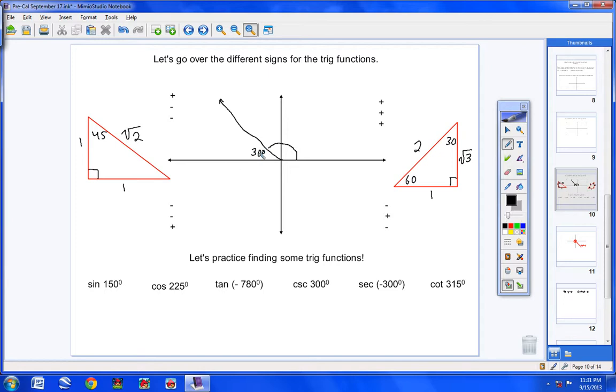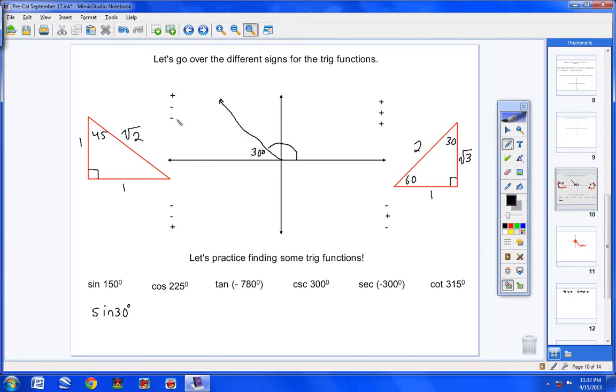So watch what I do. Are you ready, guys? Watch. Instead of taking the sine of 150, I'm going to take the sine of 30. That's not bad. That's easy. So the reference angle for 150 is 30. Now hold it. You got to check your sine out. So what quadrant are we in right now? We're in the second quadrant. That's where your reference angle is. It's in the second quadrant.